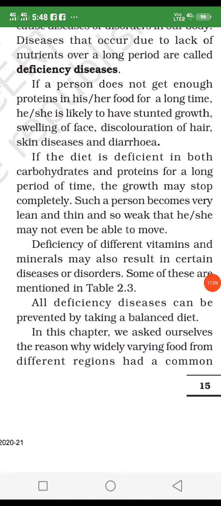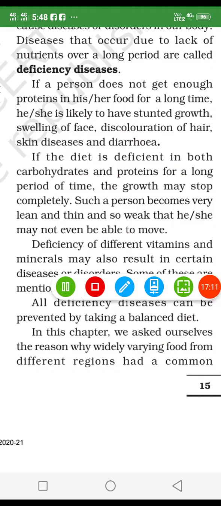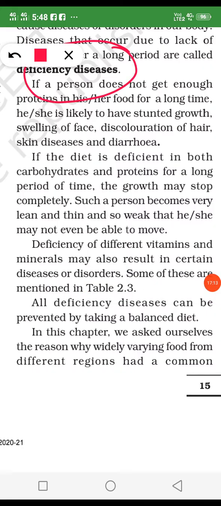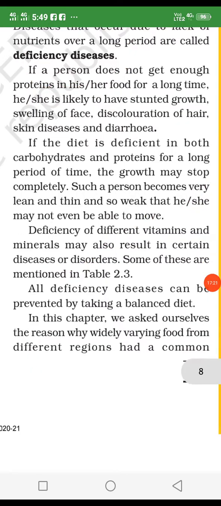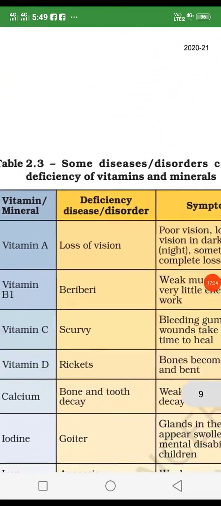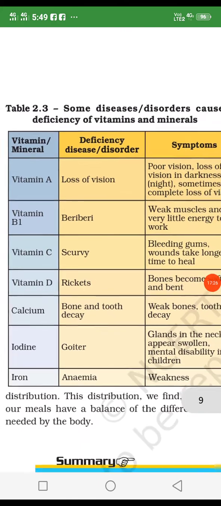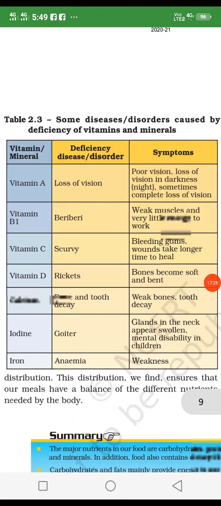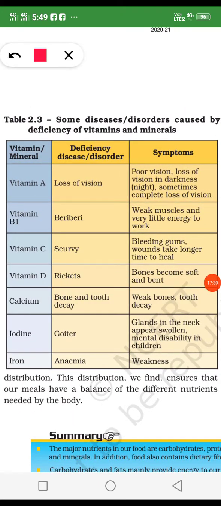This is called the deficiency diseases. Deficiency of different vitamins and minerals also result in certain disorders, and some of these are mentioned in your table 2.3. See, this is the table. There are some vitamins, and when we don't take the vitamin and protein food, then which type of disorders and diseases they get from this deficiency, and what are